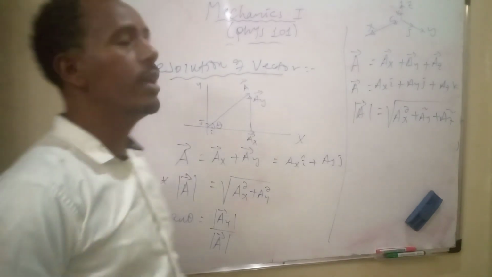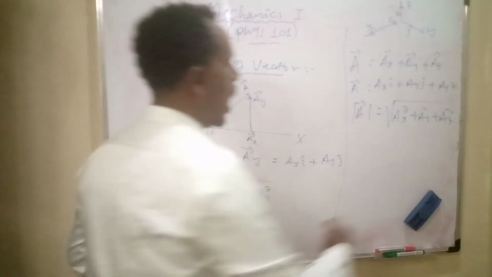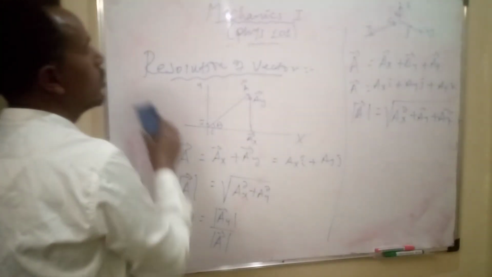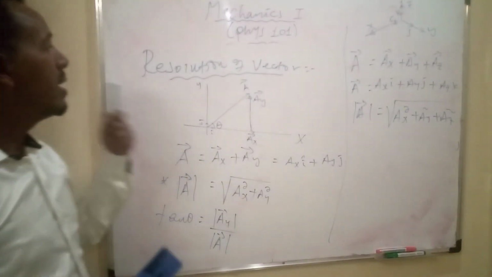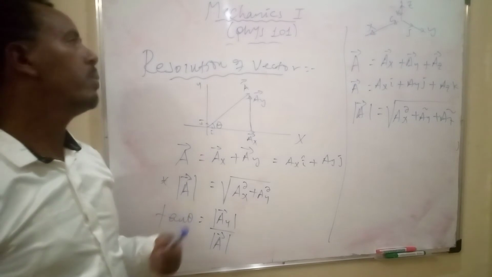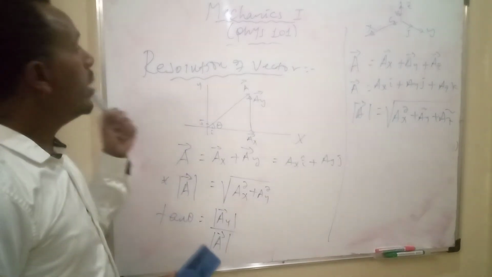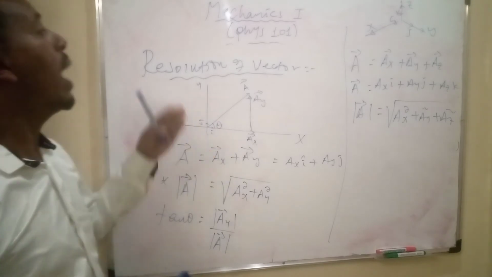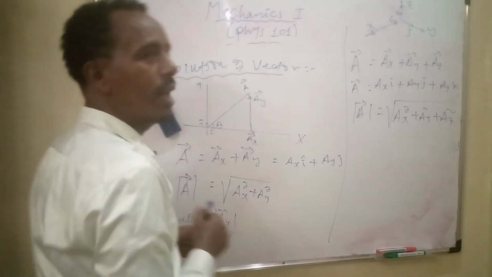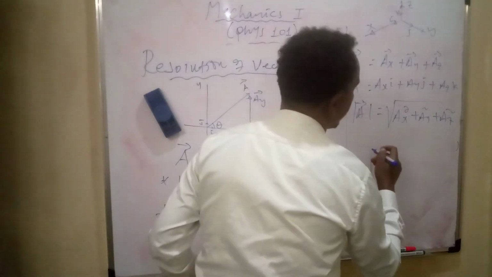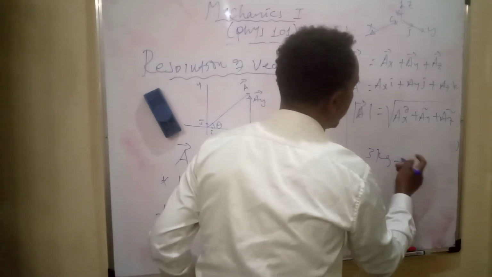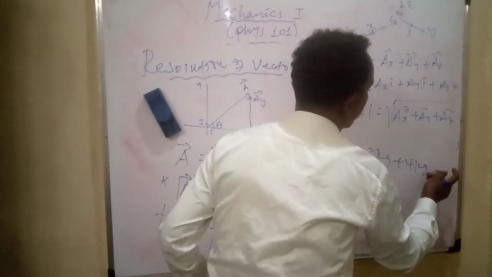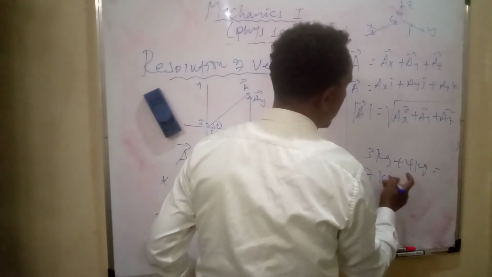The other point is addition of vectors. How can we add vectors? Adding scalar quantities is different from adding vector quantities. We consider the direction of the vector while we add vector quantities. For example, 3 kilogram plus 4 kilogram is simply 7 kilogram.